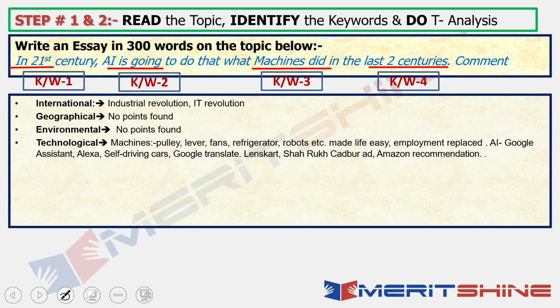Technological, for machines: pulley, lever, fans, refrigerator, robots, etc. came to my mind, I noted them down. These made our life easier. Employments were replaced, new employments were created, old employments went out. This also came to my mind. Then for AI, what came to my mind was Google Assistant, Alexa, self-driving cars, Google Translate, Lenskart, then Shah Rukh Khan's Cadbury ad, then Amazon's recommendation, what to buy, what not to buy. So all of these things came in a hodgepodge way in my mind, and I noted them down.